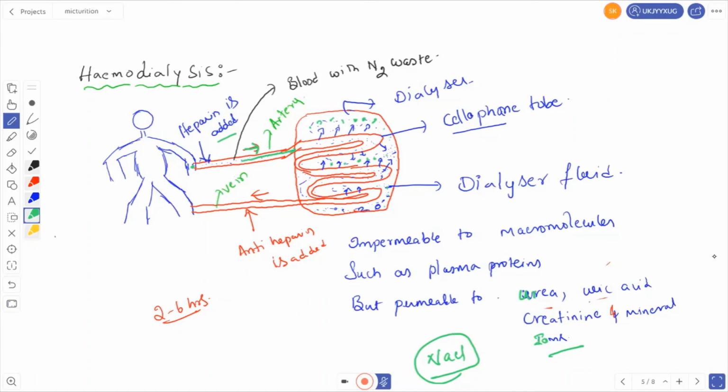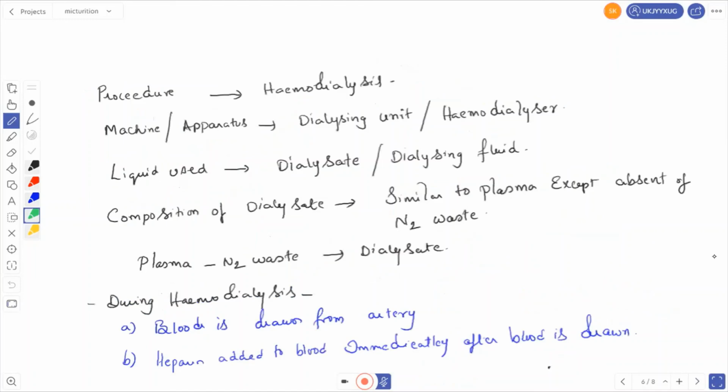So through the cellophane tube, the sodium and nitrogenous waste materials diffuse into the dialyzer fluid. The filtered blood passes back into the body through a suitable vein. When the blood is flowing back into the vein, anti-heparin is added. Hemodialysis takes around 2 to 6 hours.